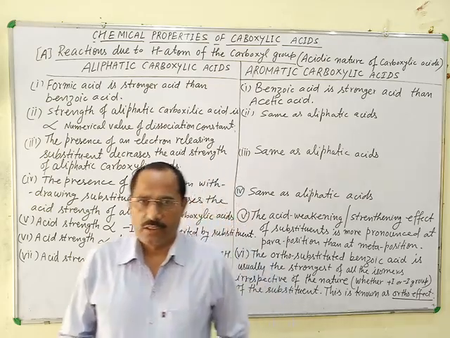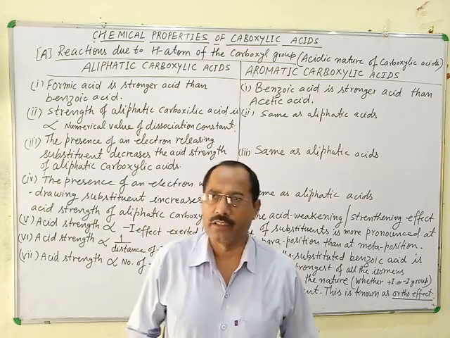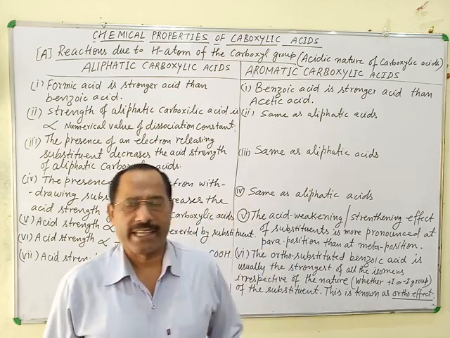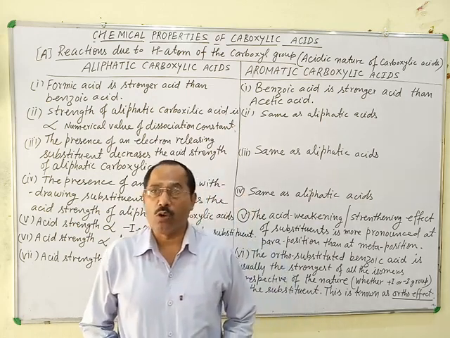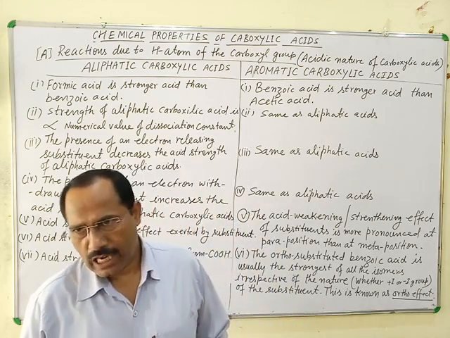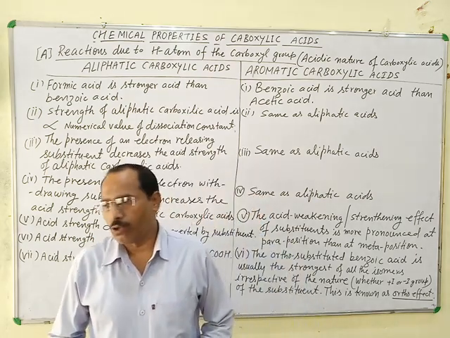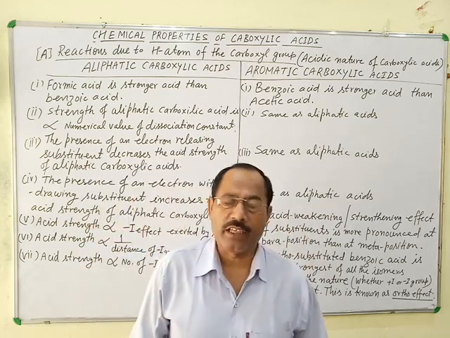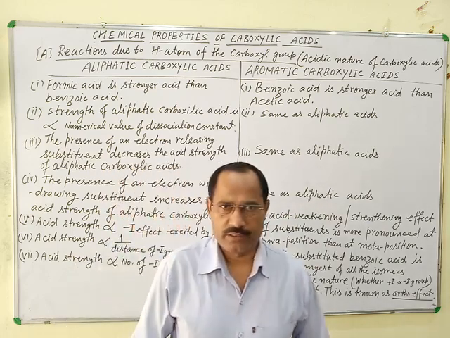Hello students, today we are going to discuss the chemical properties of carboxylic acids. Carboxylic acids are those organic compounds in which the carboxylic group, that is the COOH group, is directly attached to an aliphatic, alicyclic, or aromatic hydrocarbon chain. In this topic, we are going to discuss aliphatic and aromatic carboxylic acids and their chemical properties.